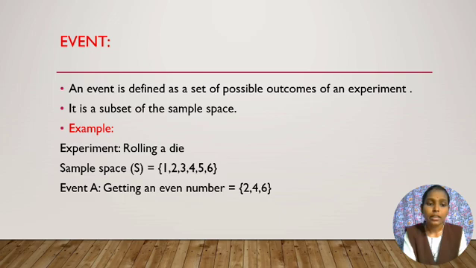Let event A be getting an even number. From the total possible outcomes, we have only 3 even numbers, that means 2, 4, 6.